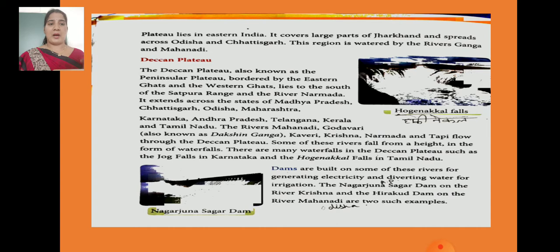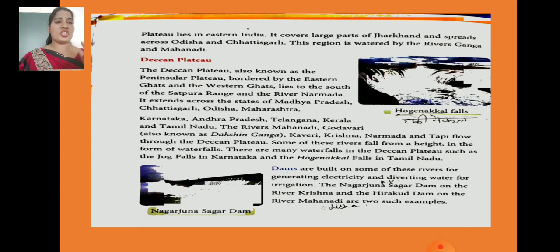So you should know the Mahanadi, Godavari, which is also known as Dakshin Ganga. So which river is known as Dakshin Ganga, children? Yes, Godavari. Godavari is known as Dakshin Ganga, children. Kaveri, Krishna, Narmada and Tapi also flow through the Deccan Plateau. Some of these rivers fall from a height in the form of waterfalls. You know waterfalls, children? Water which falls from a height, which we see when we are going for a picnic also. There are many waterfalls in the Deccan Plateau, such as the Jog Falls in Karnataka and the Hukanakal